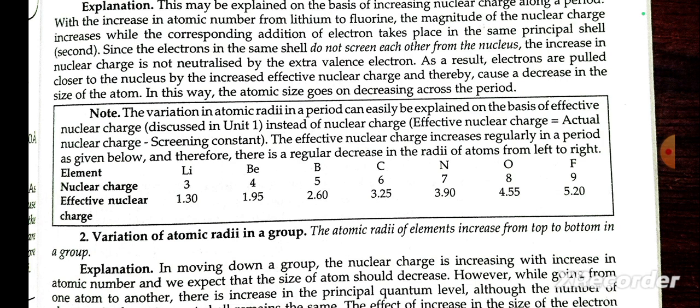As a result, the electrons are pulled closer to the nucleus by the increasing effective nuclear charge, which causes a decrease in size of the atom. In this way, the atomic size goes on decreasing across the period.